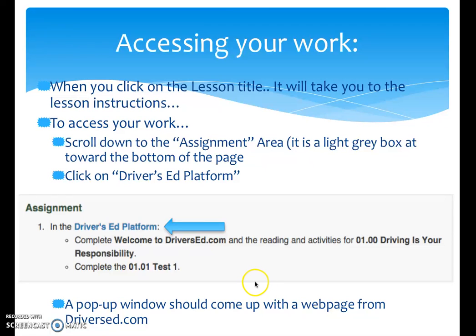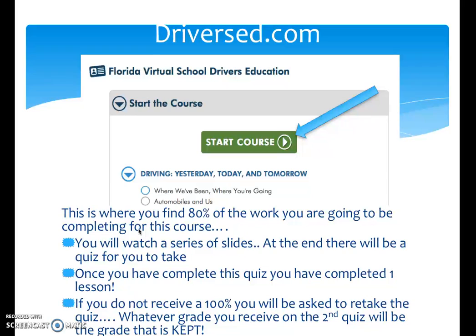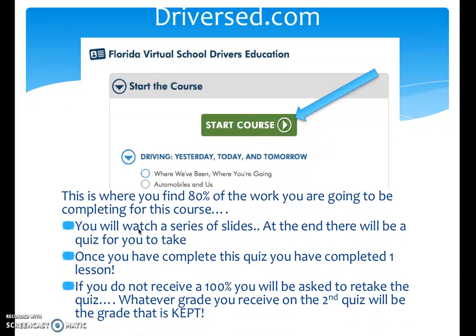You're going to see a light gray box and you're going to see where it says Driver's Ed Platform. That Driver's Ed Platform is clickable. You're going to click there and a pop-up window is going to come up from driversed.com. And you should see this. The driversed.com page will come up and you should see a big green button in the middle that says Start the Course. After you've completed a couple slides, it'll say Continue the course next time. But this is where you're going to find most of your work for Driver's Ed.